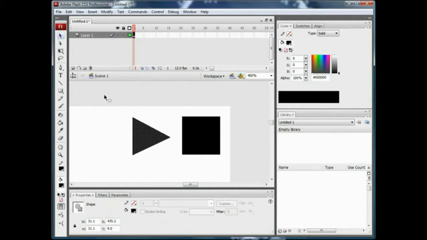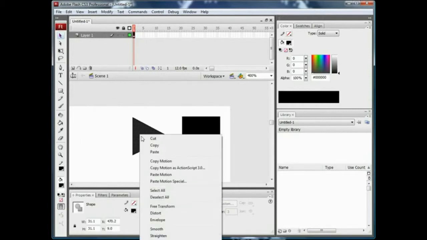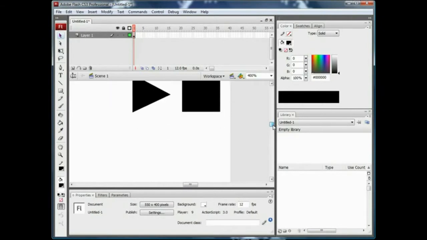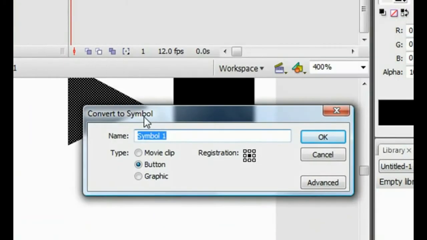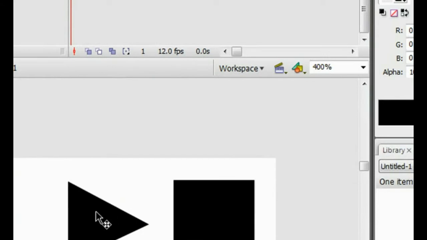Okay, so now what you're going to want to do is drag it down a little bit, right click your start button and go down to convert to symbol. And now name it BTN play. For the type, choose button, and for the registration, make sure it's in the middle. It doesn't really matter, but I'm just going to put it in the middle for safety, and then click OK. Now basically we have our first button.